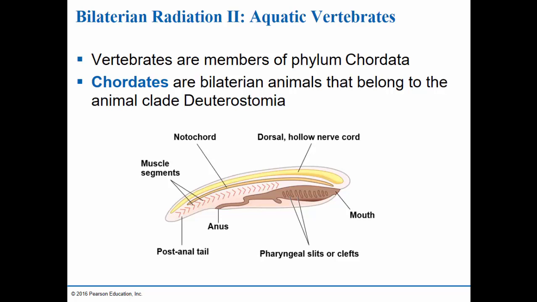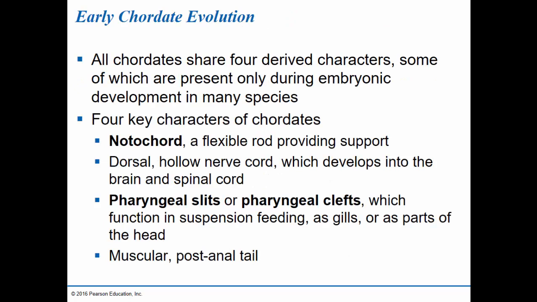Now the mouth and the anus, that's representative of the complete digestive tract. And that's a trait shared with other bilaterians that are not chordates. But the other 4 traits that you see on this diagram are all ones that distinguish the chordates from the other phyla. So these 4 key characteristics, some of them are present throughout the organism's lifetime, and some of them are present only during embryonic development in some species, but all chordates have each of these 4 characteristics at some point in their life cycle.